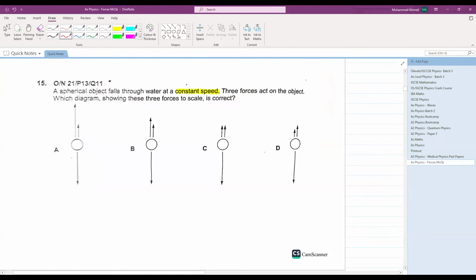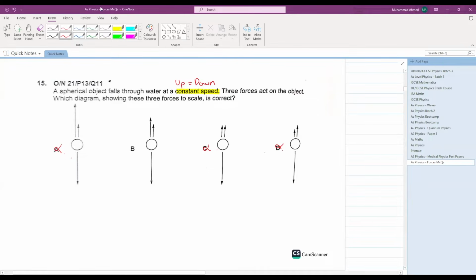A spherical object falls through water at constant speed. What does the keyword of constant speed mean? That means upward forces is equal to downward forces. Three forces act on the object. Which diagram shows these three forces to scale is correct? Now diagram A, diagram D, and to some extent diagram C can be cancelled out right off the bat.